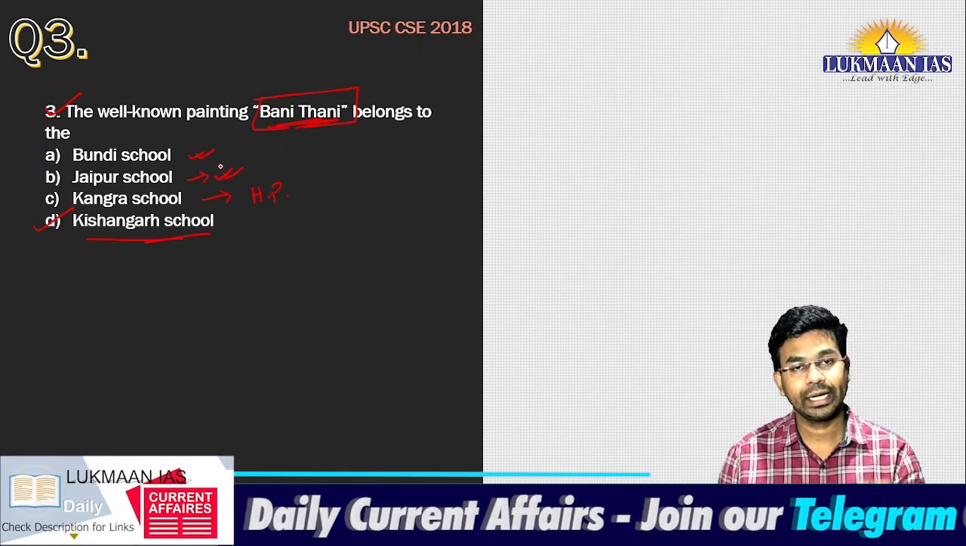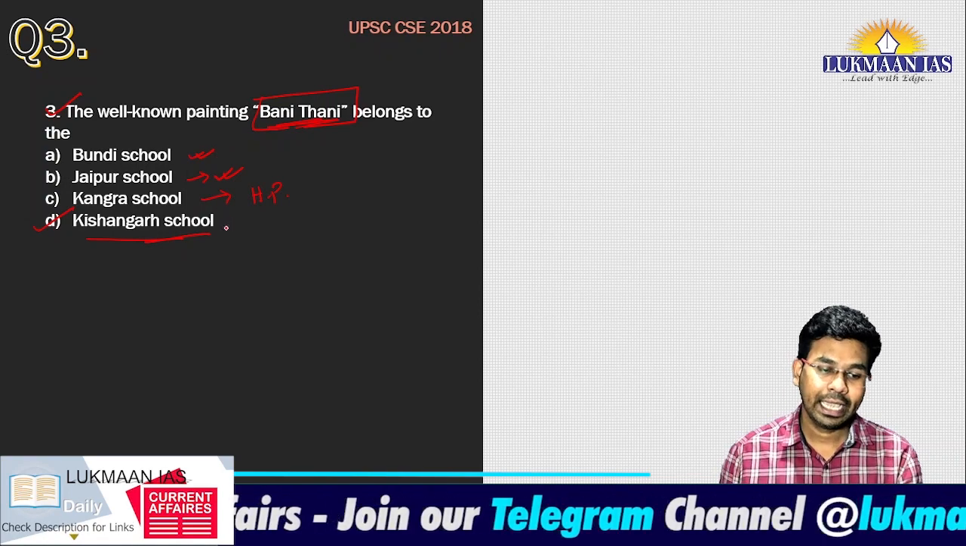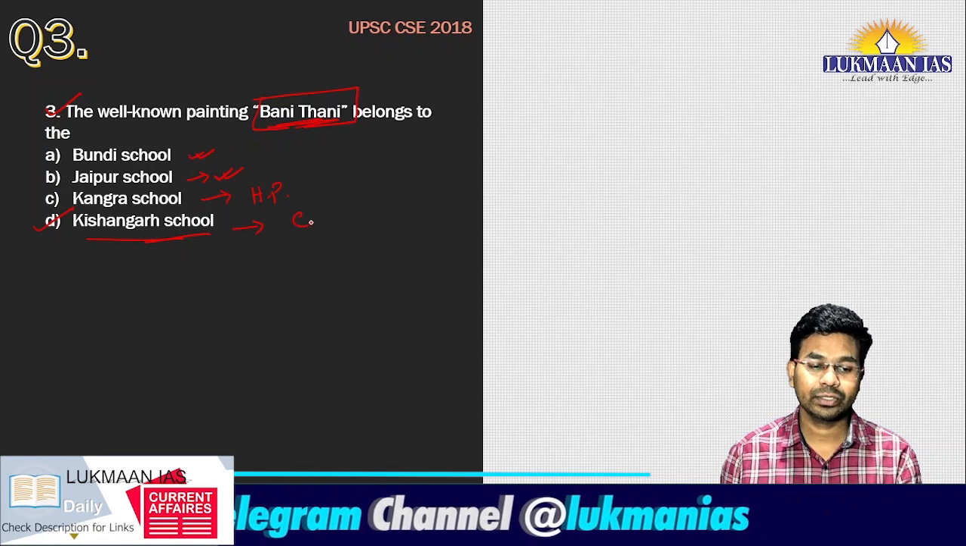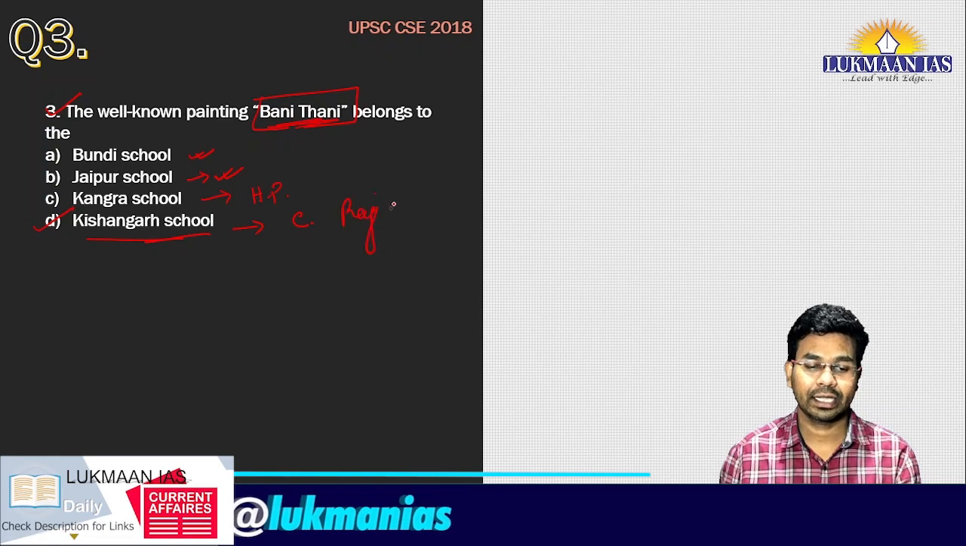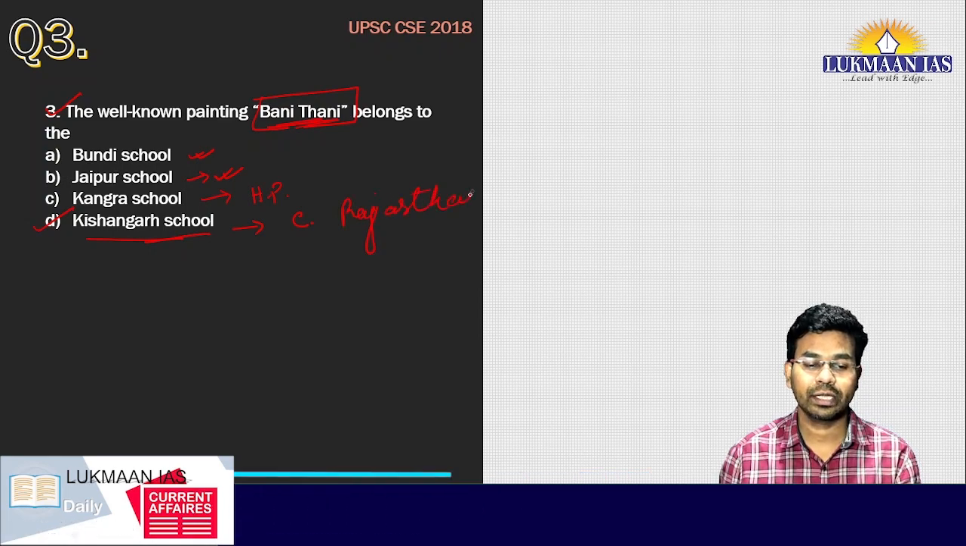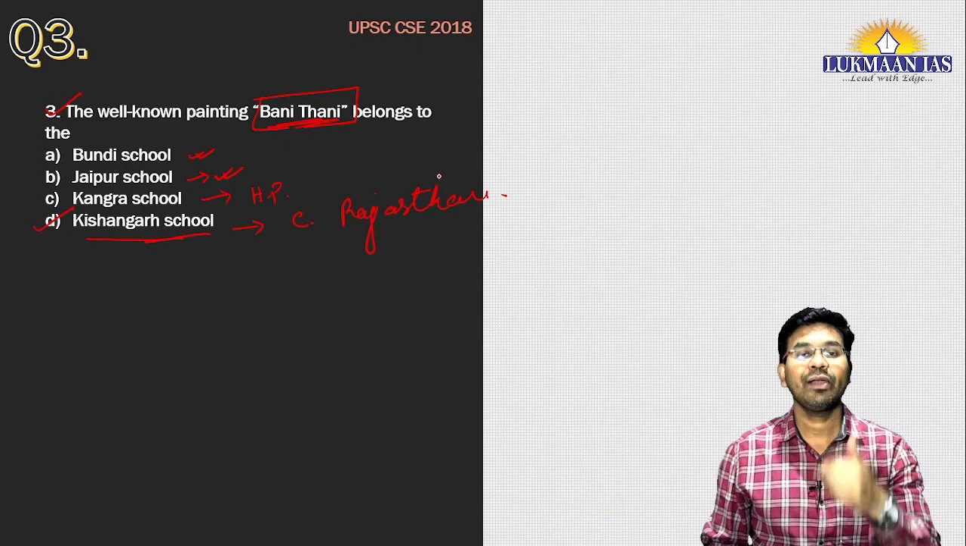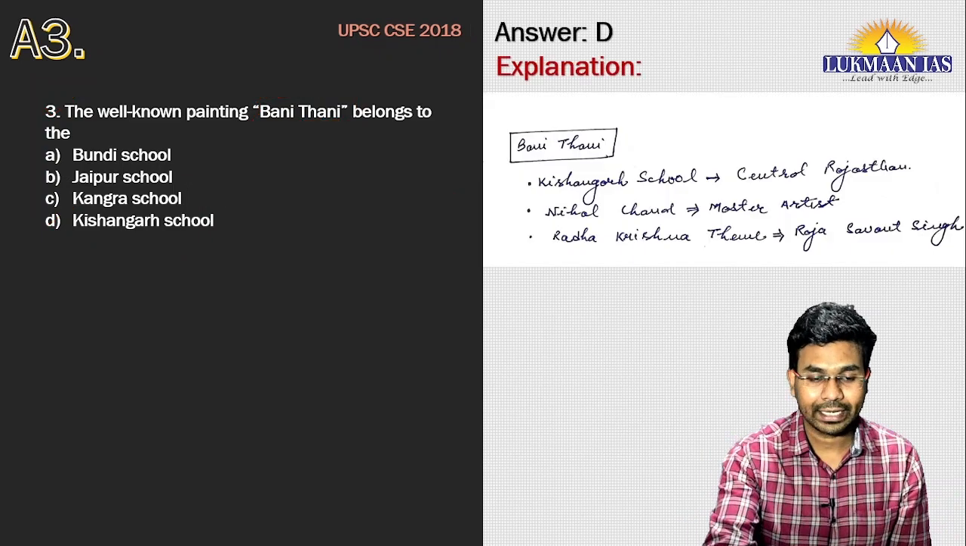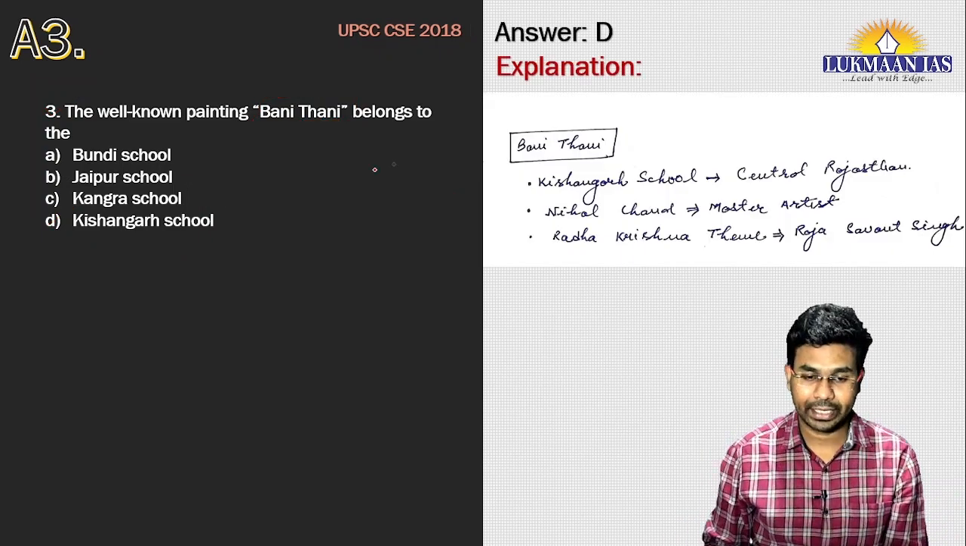Bundi school is also located near Kota in Rajasthan, and if we talk about Kishangarh school, it is located in central Rajasthan. Okay, so 3 of these schools are from Rajasthan. So now let us understand a little more about Bani Thani painting. Okay, so what is Bani Thani painting?